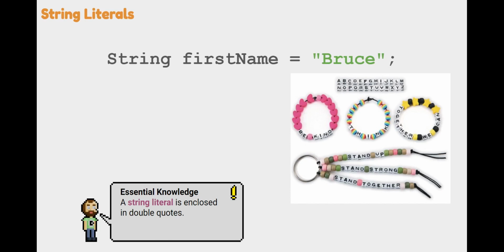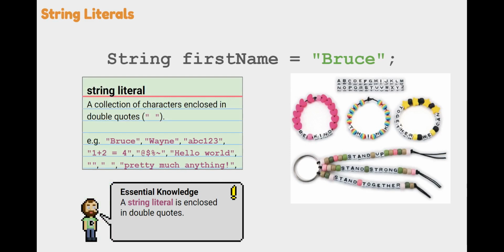But we want to pay attention to that string literal part. That's what we're focusing on right now. And that's that green part of the code inside those double quotes. So a string literal is just a collection of characters enclosed in double quotes, which is our essential knowledge for this topic. A string literal is enclosed in double quotes. If you ever made a letter bracelet, you can think of a string literal as that. You are literally putting letters on a string. They could be letters, they could be characters, they could be numbers, and we are just putting them right next to each other on a string.